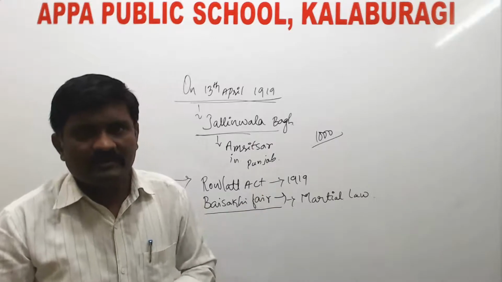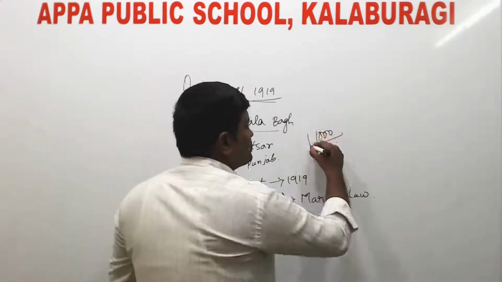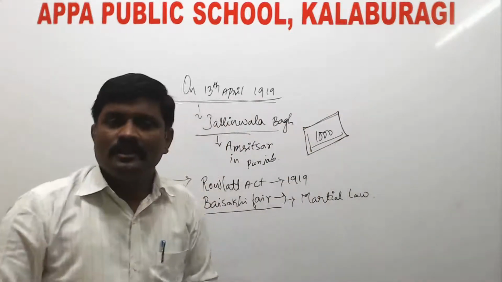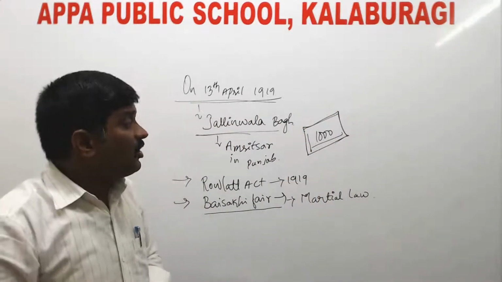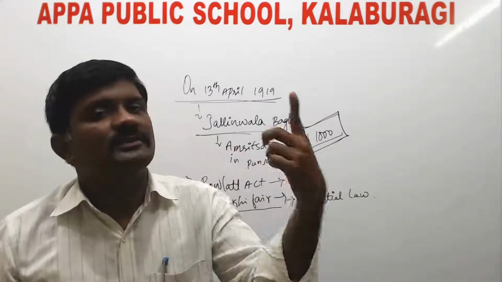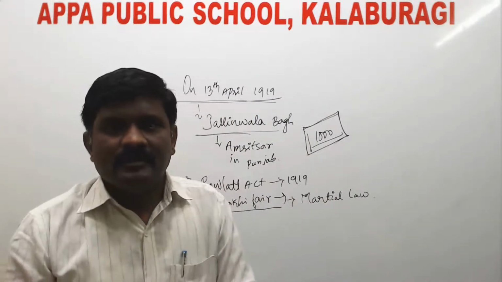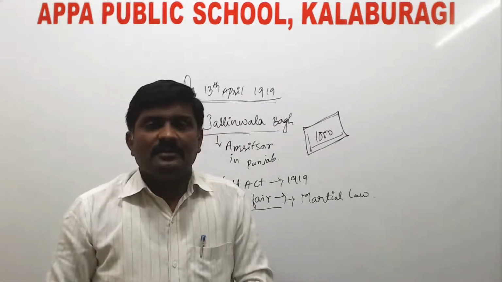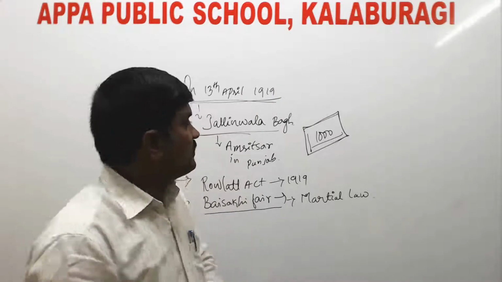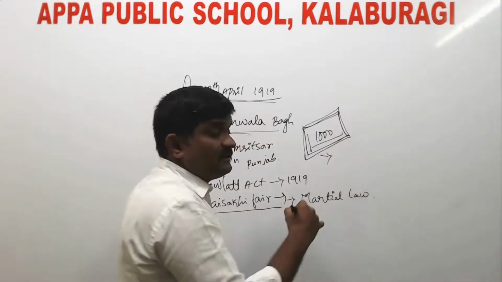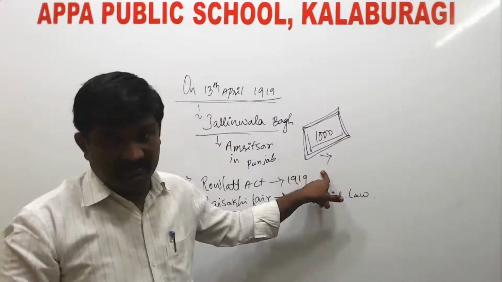General Dyer entered and blocked the exit point and ordered the policemen to fire on those gathered people. On the order of General Dyer, the British policemen began to fire on the gathered people.